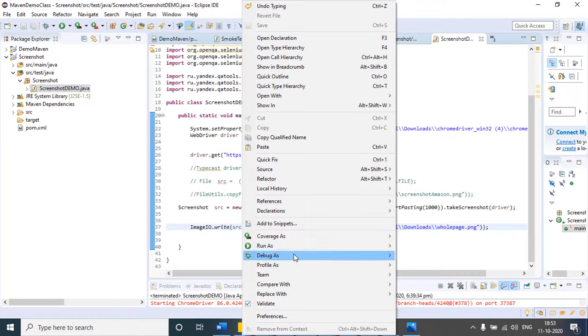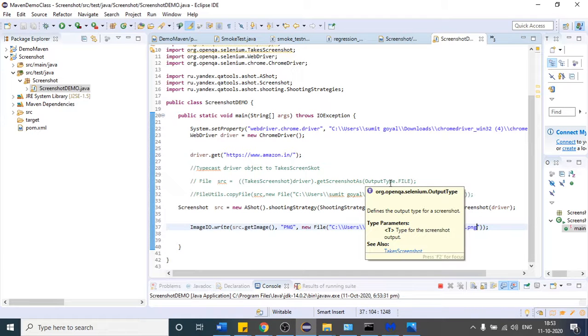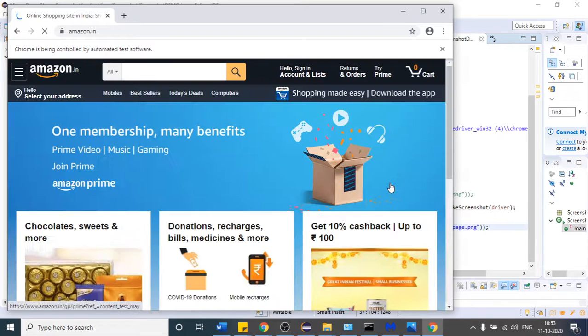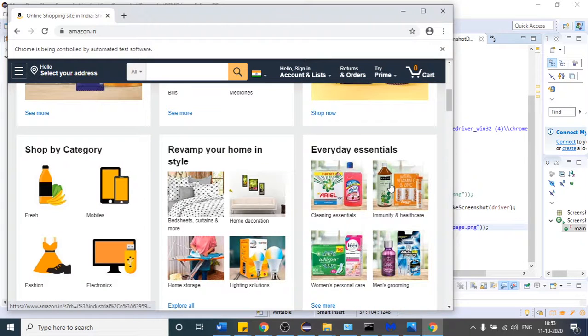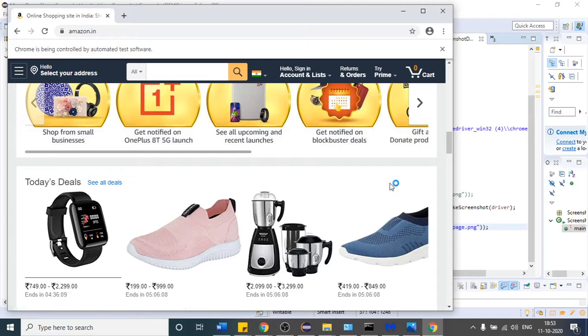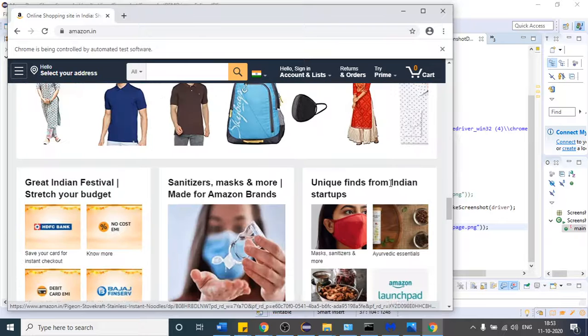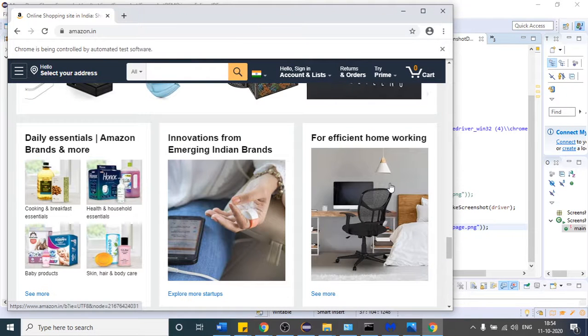If I try to run this time, let us see how it works. Let us see first whether it is working or not. The website opens, and you can see that it scrolls again and again, and after that it will take the screenshot.